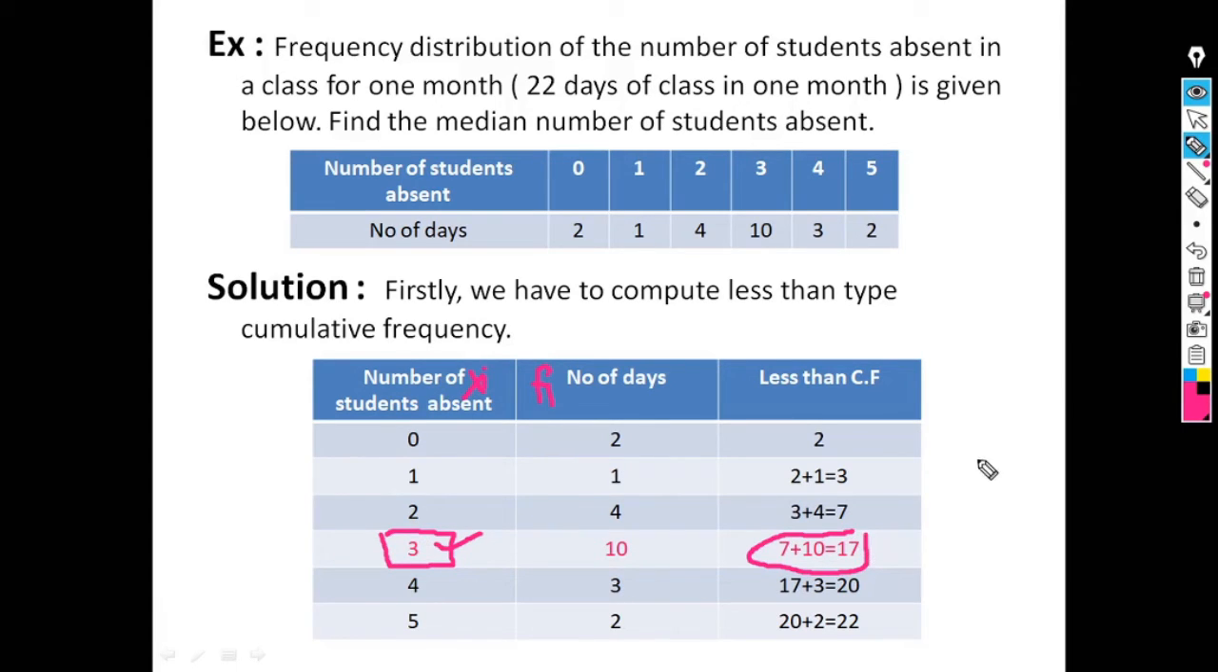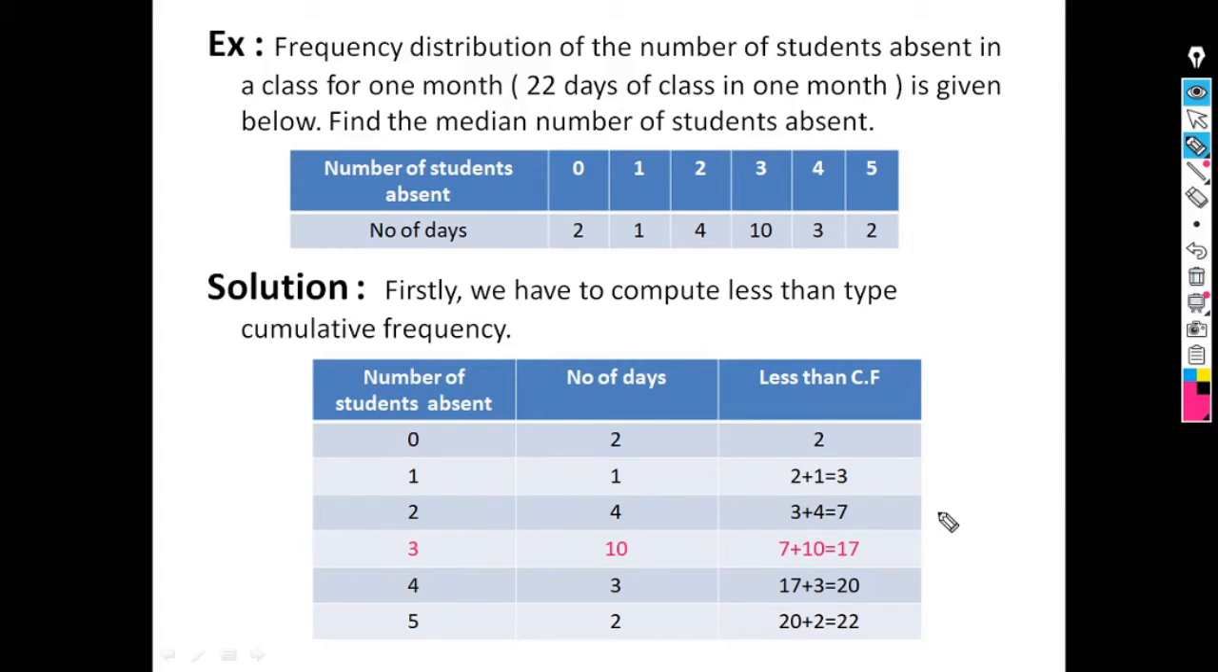So the cumulative frequency just greater than 11. Why 11? Because 11 is the value of n by 2, the total frequency divided by 2. The cumulative frequency just greater than 11 is 17, and the corresponding value of the variable is the median. So here the value of the variable is 3. So 3 is our median.